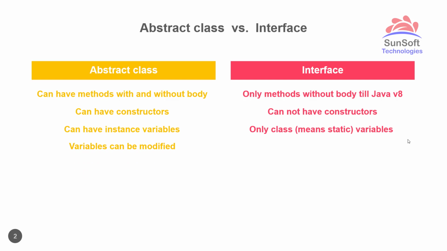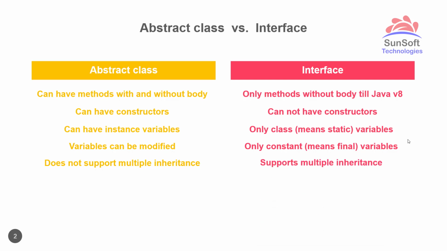Then variables in abstract class can be modified. Means we can change the values of abstract class variables, whereas in interface variables are by default constant, means final, they cannot be modified. Then abstract class doesn't support multiple inheritance. Means an abstract class can only extend a single class, whereas interface supports multiple inheritance. Means an interface can extend more than one interface, as well as a class can implement more than one interface.